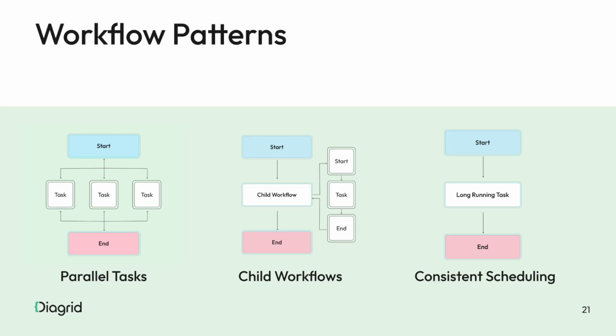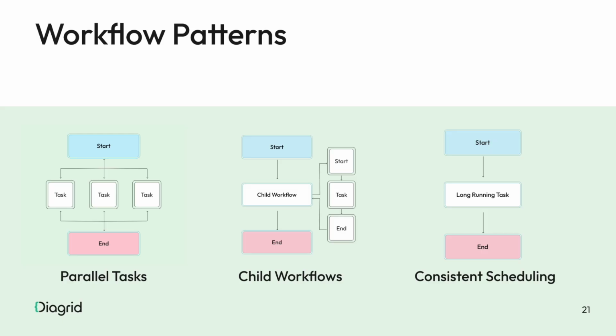What I'm showing here is some common patterns that you can build using these durable execution frameworks. For example, parallel tasks in a resilient way, right? Instead of having a thread pool where you start multiple tasks in parallel, you delegate the execution and the orchestration of these tasks, in this case to Dapr Workflows. And Dapr Workflow will keep track of these task executions. In this case, these tasks will be executed in parallel. And if for some reason the application crashes, the durable execution framework, Dapr Workflows, will keep track of which tasks were completed, which weren't, and it will just re-execute the ones that need to be executed to completion.